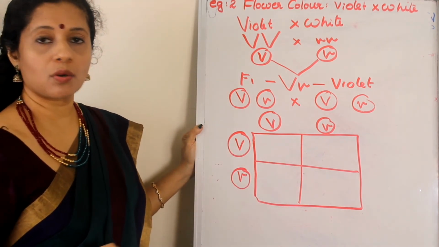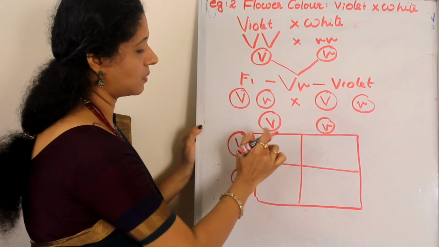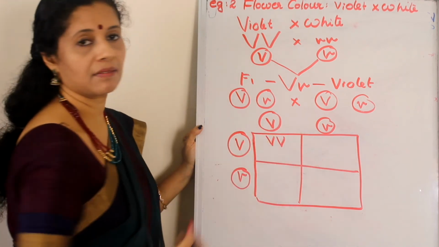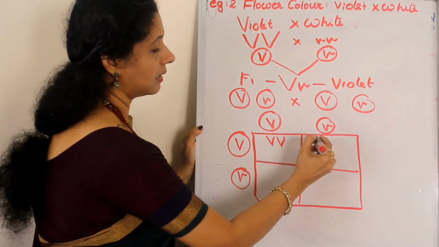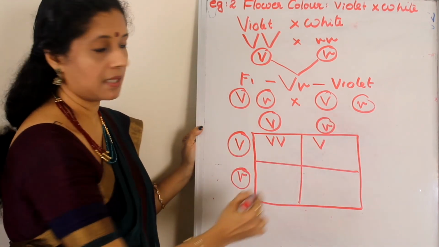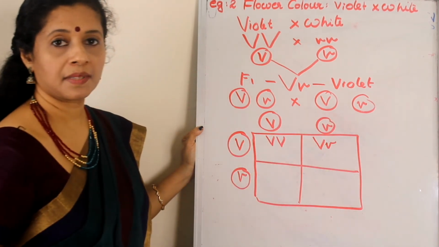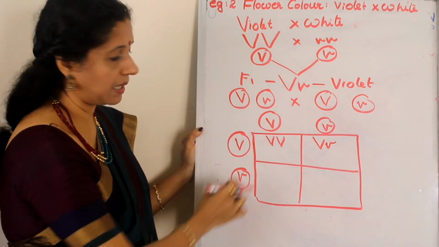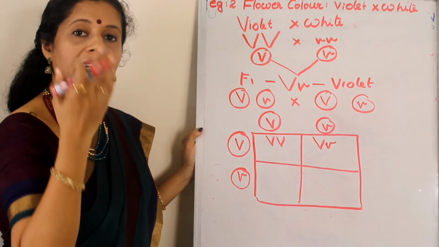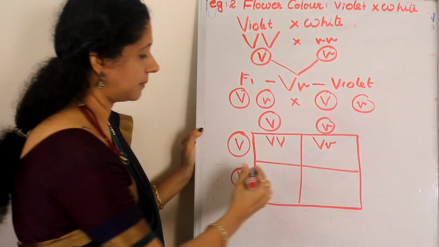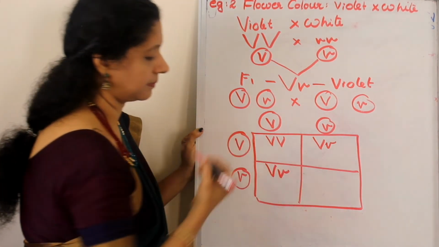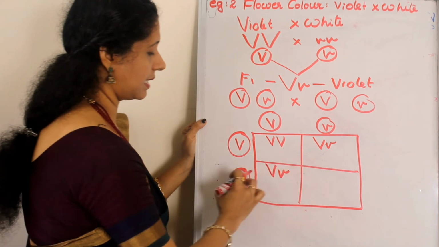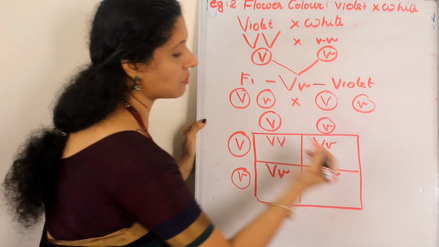Now it is just like a cross multiplication. This V and this V. So capital V, capital V. From the top what is coming? Small v. Here, capital V, so from here small v is coming. From here capital V. Always write the capital letter first, then the small letter. Then what is next? Next, small v, small v.